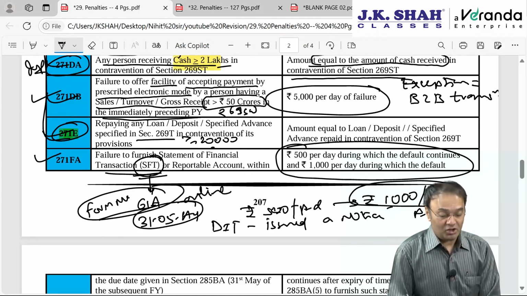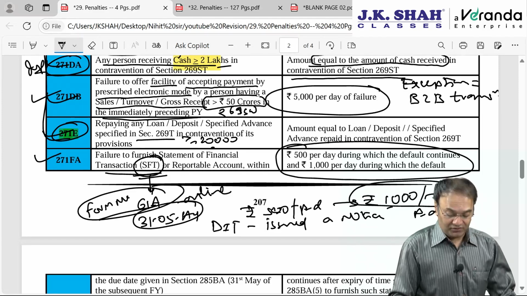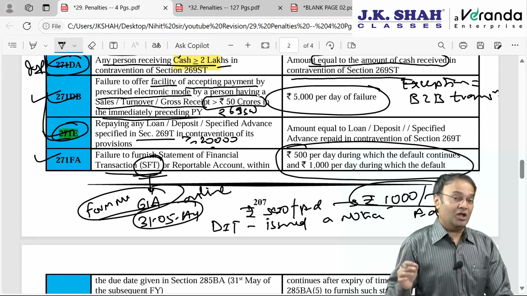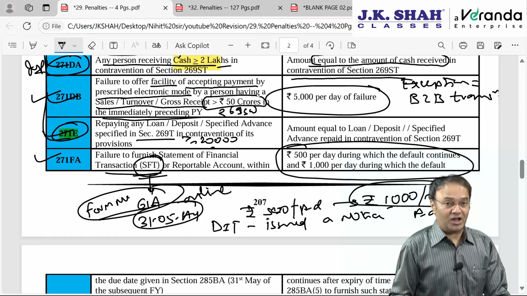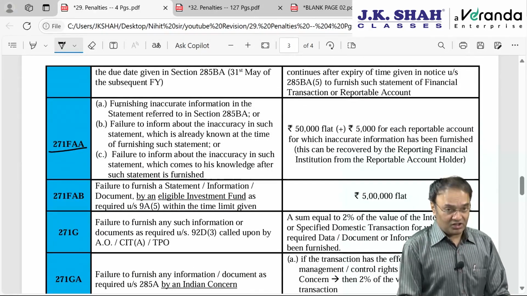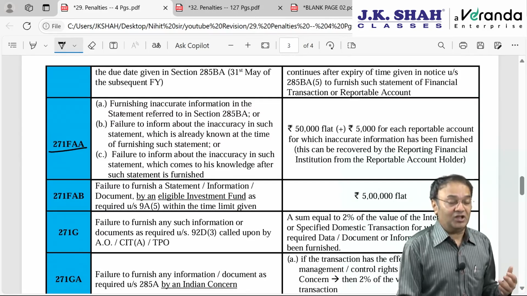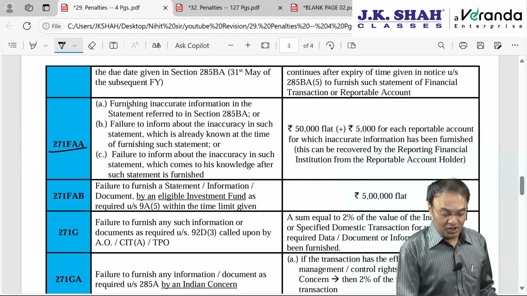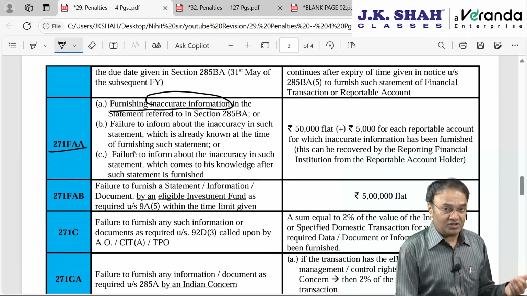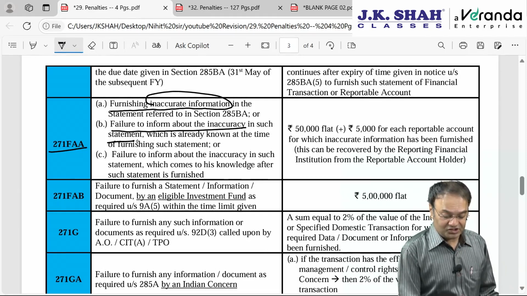Offline it cannot be, online, and in case there is a delay, then 500 rupee and 1000 rupee. But in case that statement is furnished within the time limit, but there is inaccurate information, the assessee, the person responsible to file SFT, has furnished it within the due date, 31st May, but has furnished inaccurate information in a statement, or the assessee, that is the customer, has failed to inform about the inaccuracy in such statement.